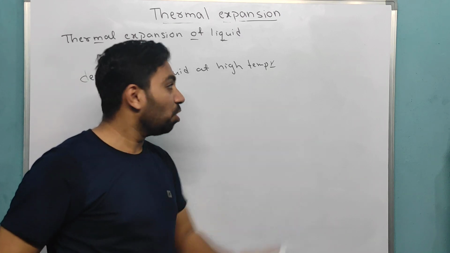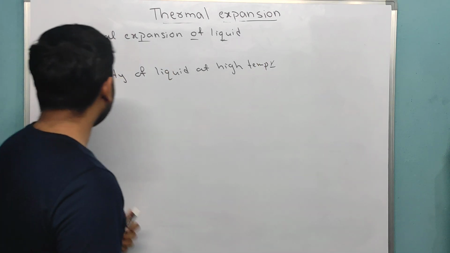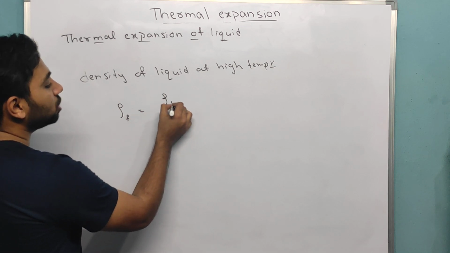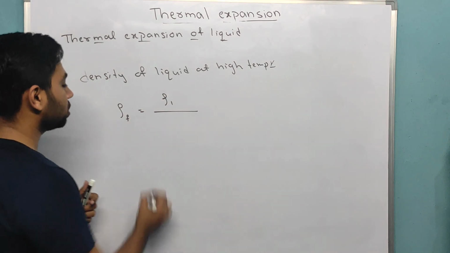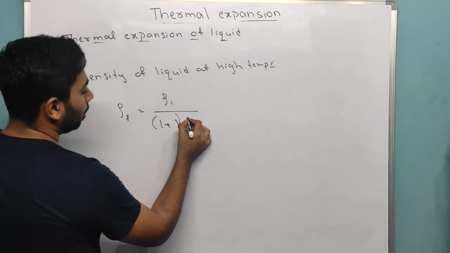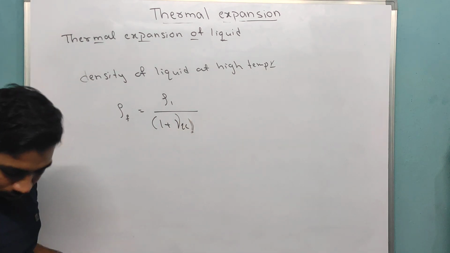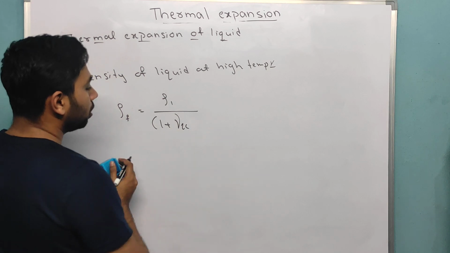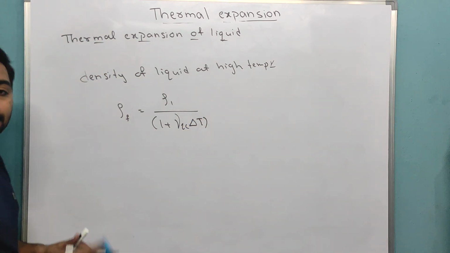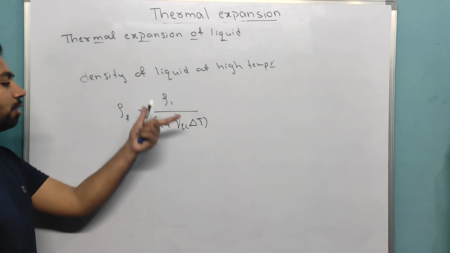You know one thing: final density is equal to initial density divided by 1 plus gamma of liquid minus container, ΔT. It is the change in density. This we have already learned, now we are using it directly.